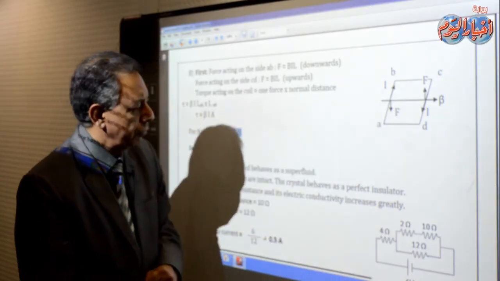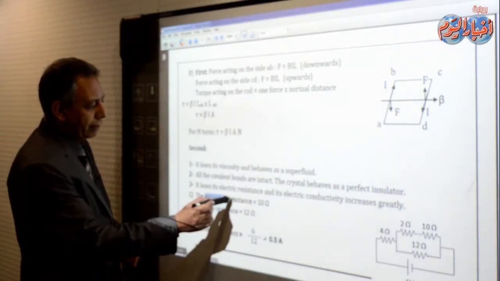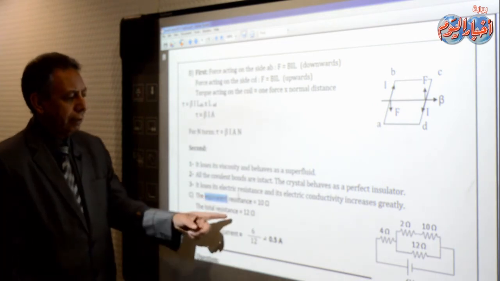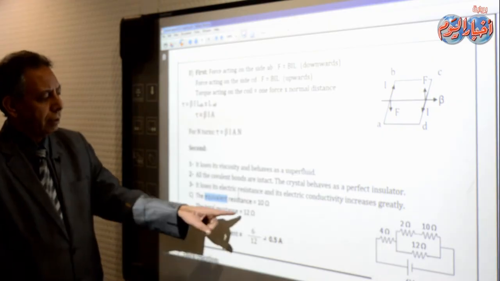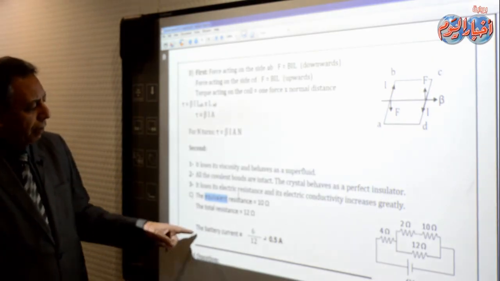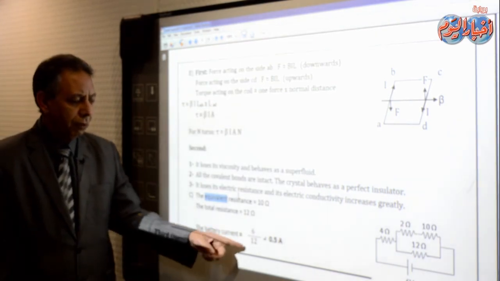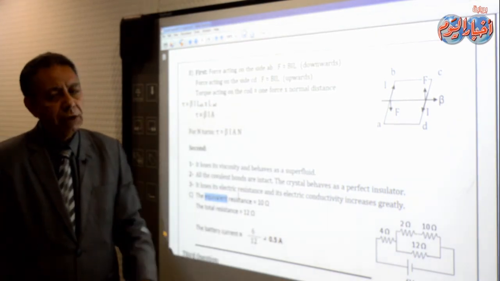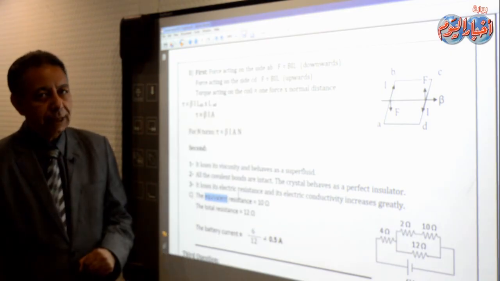The internal resistance of the battery is 2 ohms, so the total resistance including the internal resistance is 12 ohms. To find the battery current, we apply Ohm's law for a closed circuit: V_B over total R, so 6 over 12, the answer would be 0.5 ampere, and that is the end of the second question.